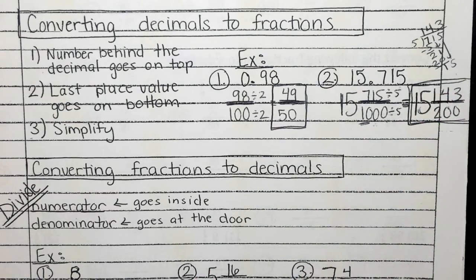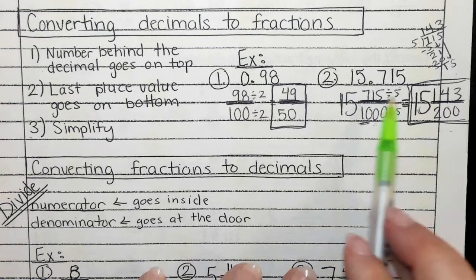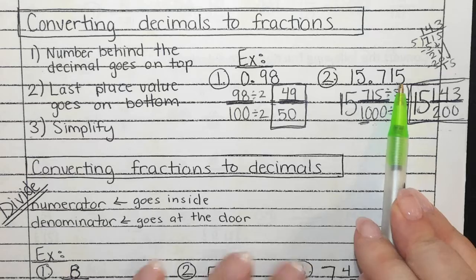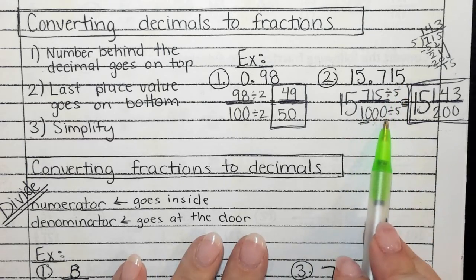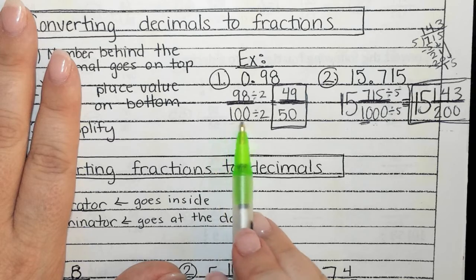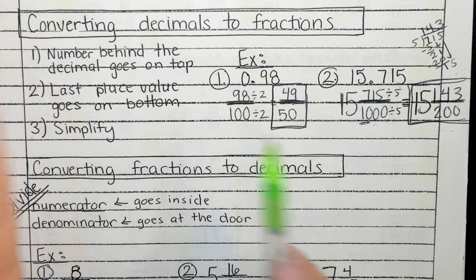Okay, Vivian? I'm confused on how you get the bottom number. So 5 is in the thousandths place, so I put 1,000 on the bottom. 8 was in the hundredths place, so I put 100 on the bottom. All right.